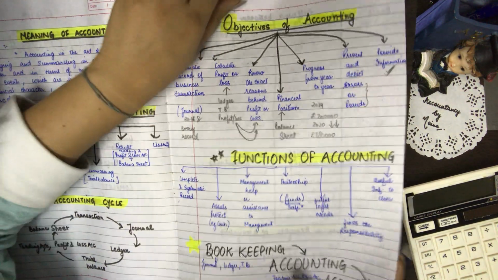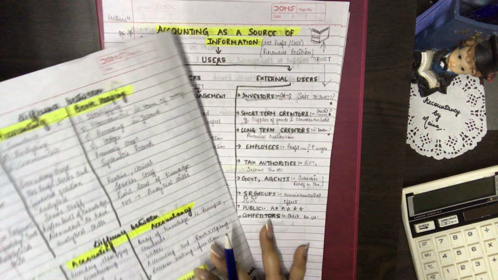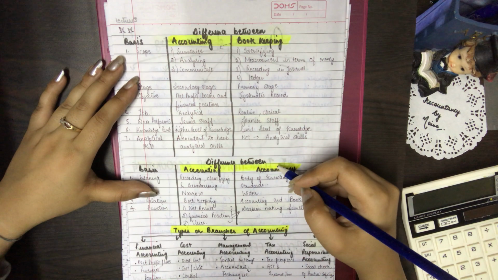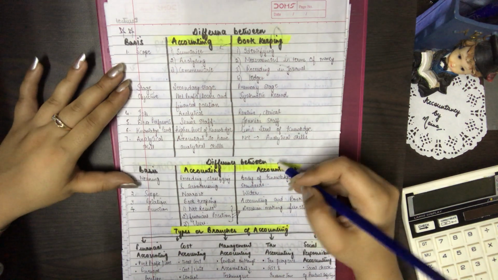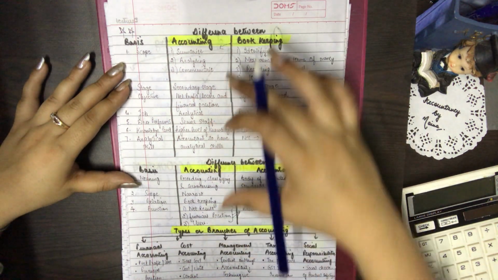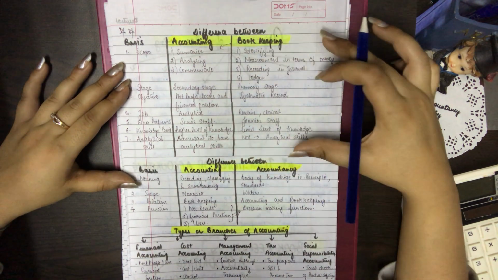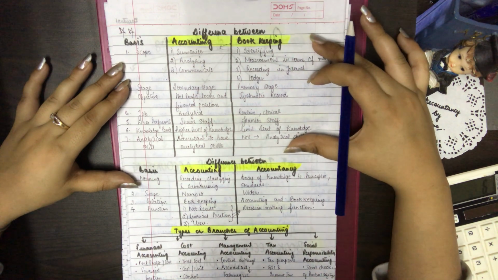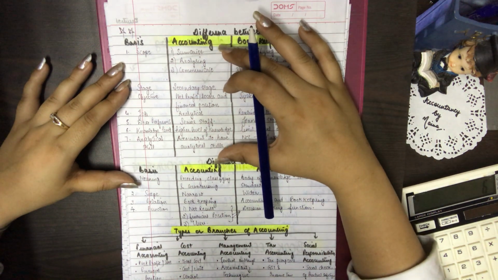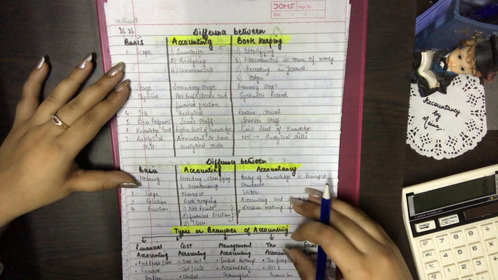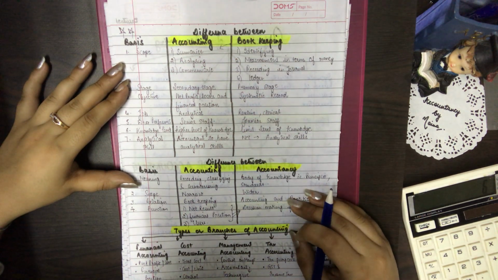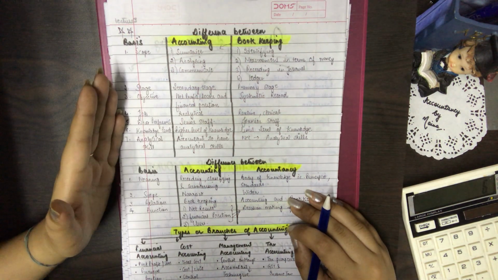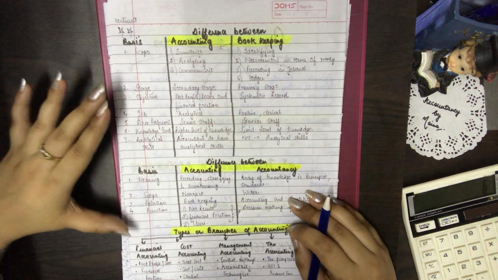Done with this? So the very next topic we did is the difference between accounting, bookkeeping, and accountancy. In bookkeeping, we record only till the trial balance. But in accountancy, we record the complete set with the help of accounting standards, right? And in accounting, we record all the transactions till the balance sheet. So these are the basic steps.